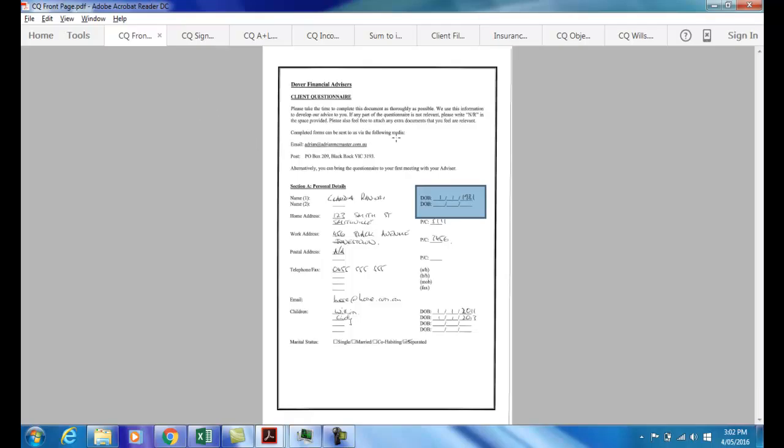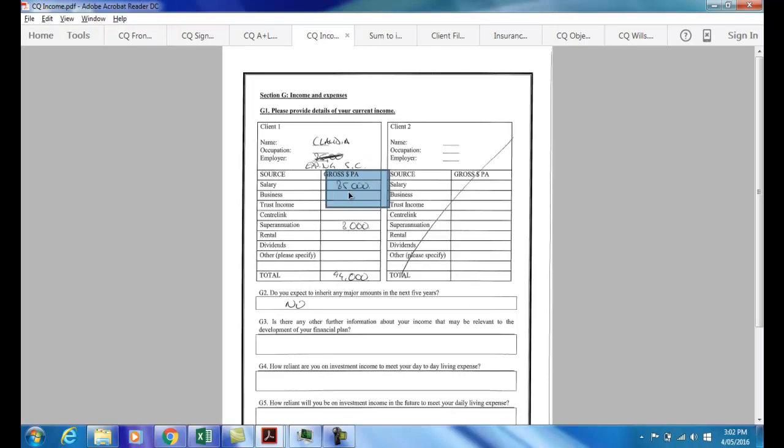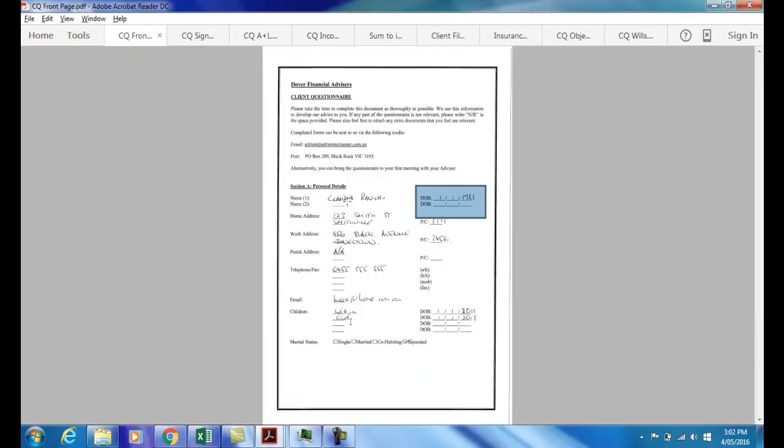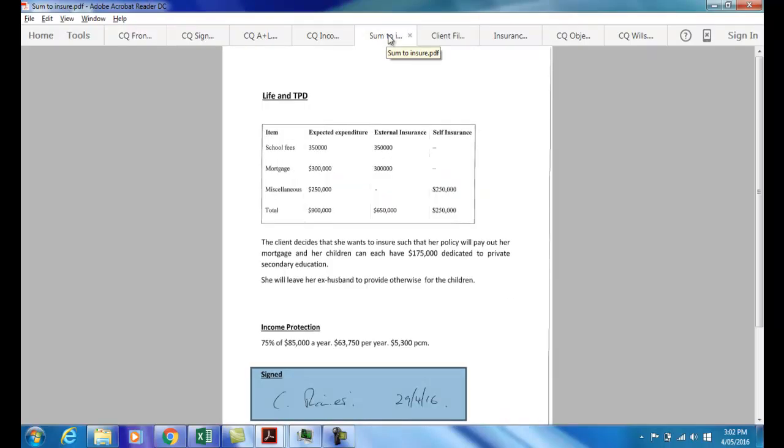So the first thing we do is we meet with the client. We gather her information. We are aware that she's a single mum. We are aware that she's working full-time with an income of $85,000. We are aware that she has some debt, and we are aware that she has 2 young children. We are then free to discuss with her what kind of insurance she requires and how much of each kind of insurance she requires. Now, in this case, we're going to